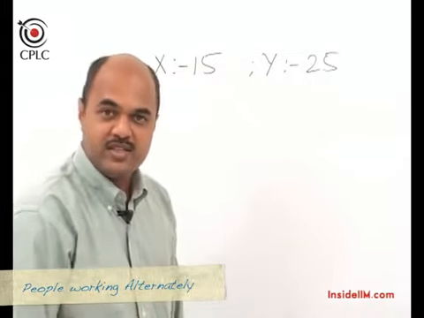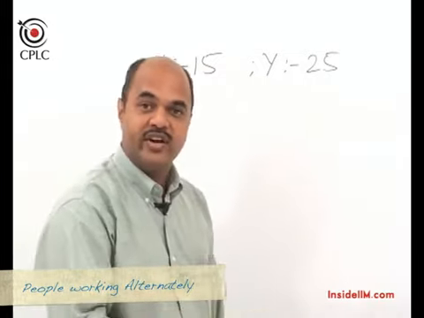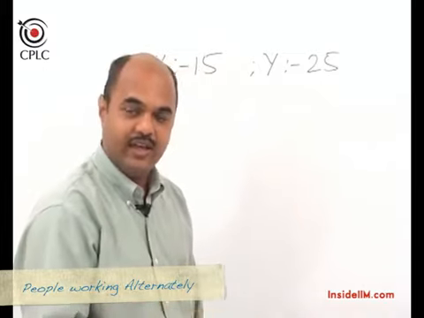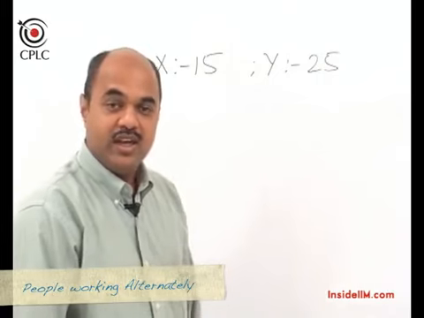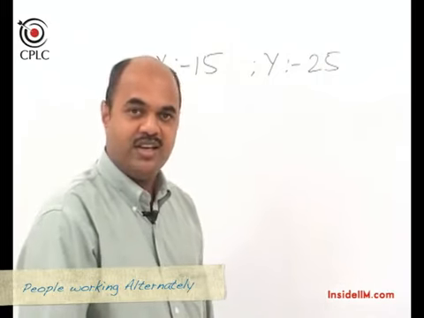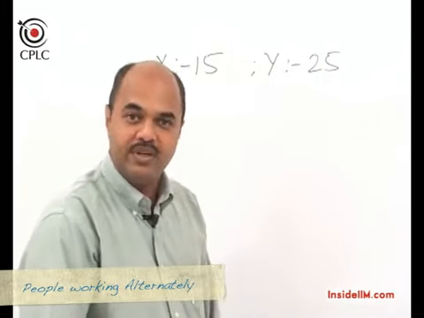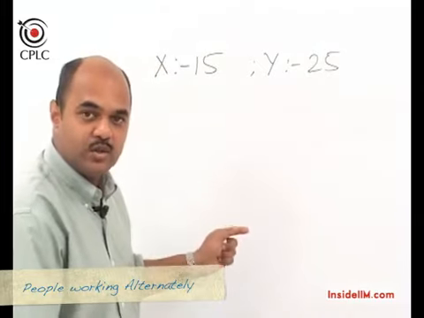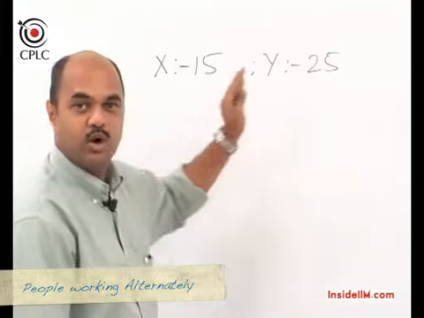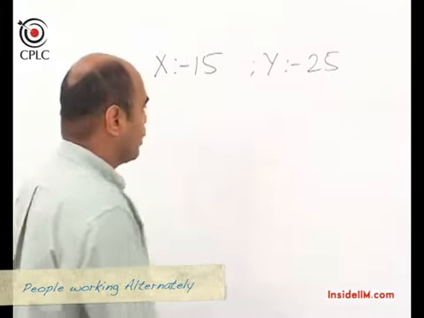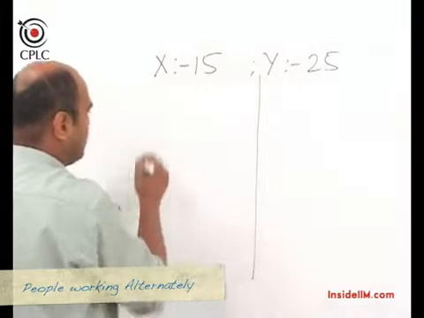Now the problem says that they work on alternate days, and on any one given day, hence only one of these two people will work. And the question is, if they work on alternate days, in how many days will the work be completed? Now the answer to this question depends on whether X starts work or Y starts work. So let's look at both the possibilities.